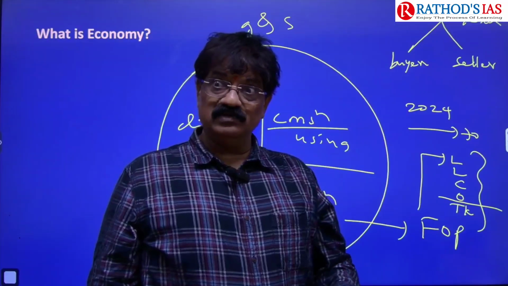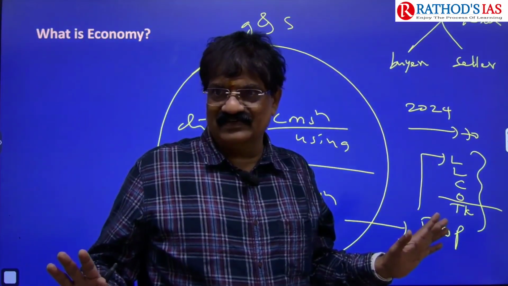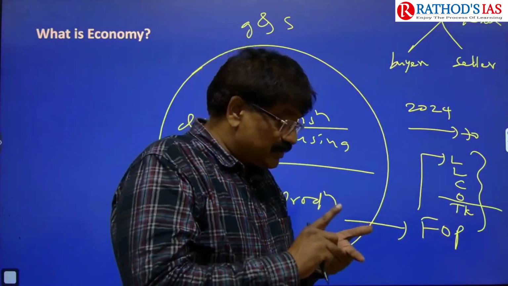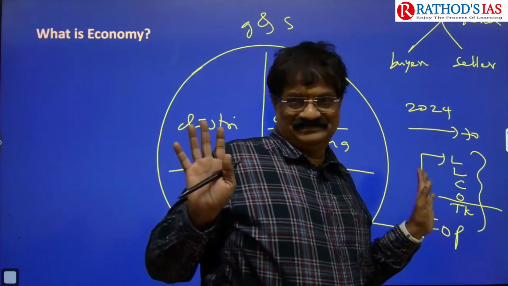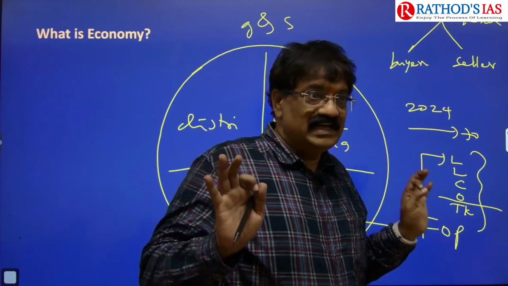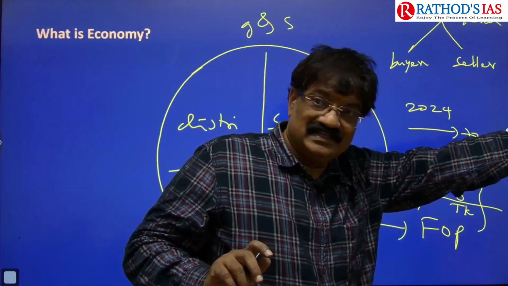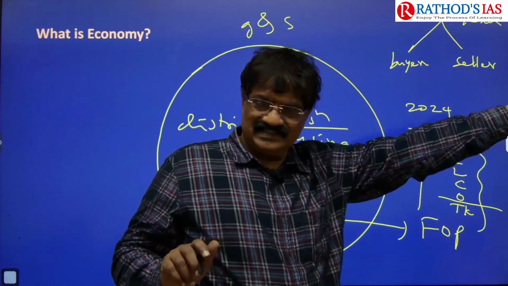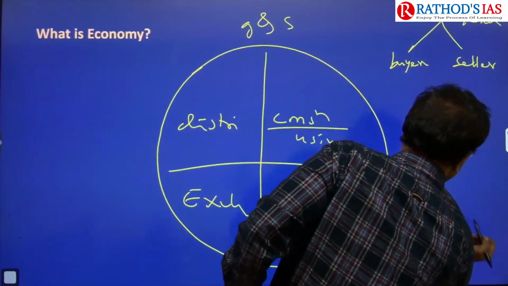But without market, we can't exist. Why? Because neither a person nor a country is self-sufficient. Every country depends upon others. Why? What might be the reason? For example, just have to give, you see.